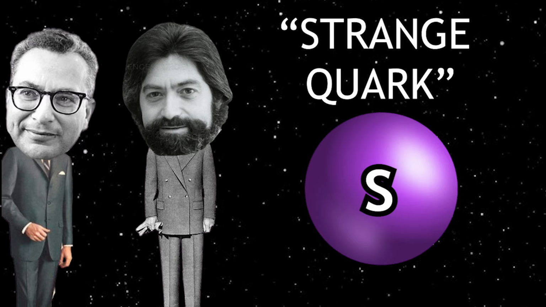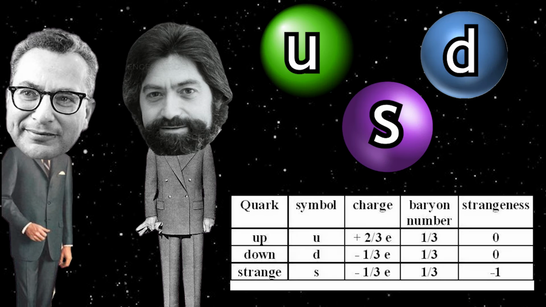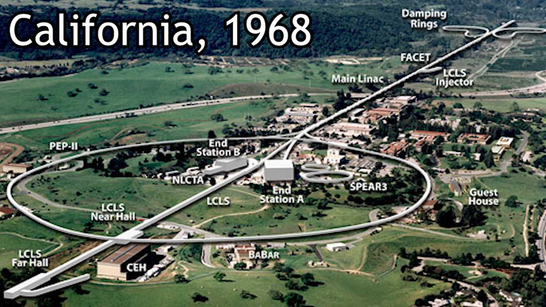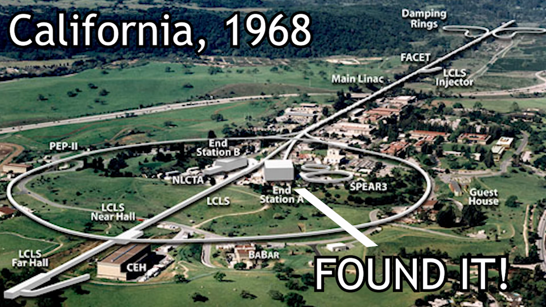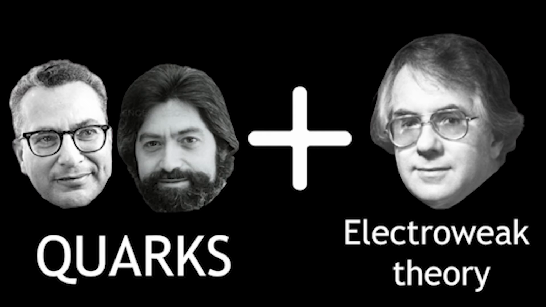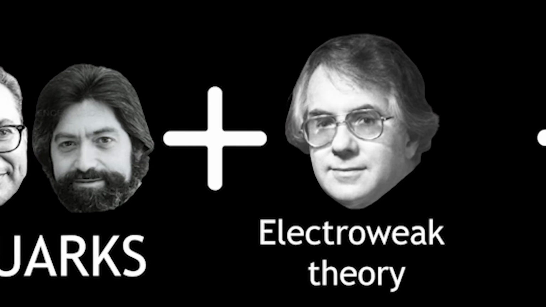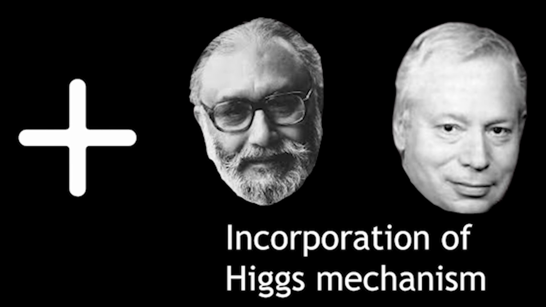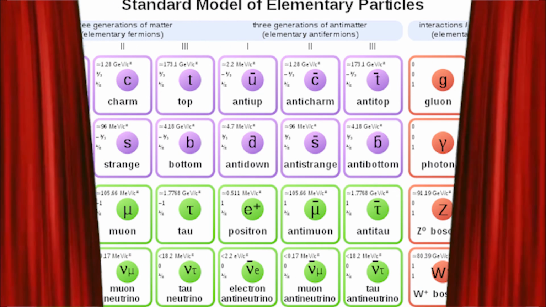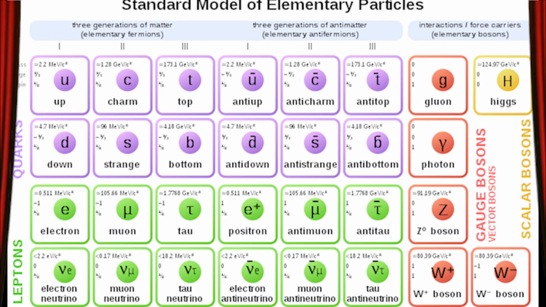Gell-Mann and Zweig created a model of three quarks named the quark up, down, and strange, describing that the particles had properties like electric charge and spin. Later, in 1968, the quark was first detected at SLAC. This discovery, along with the electroweak theory discovered by Sheldon Glashow, the Higgs mechanism by Abdus Salam and Steven Weinberg, and many other discoveries led to the introduction of this new model, which categorized the fundamental quantum particles, as well as 3 of the 4 fundamental forces.